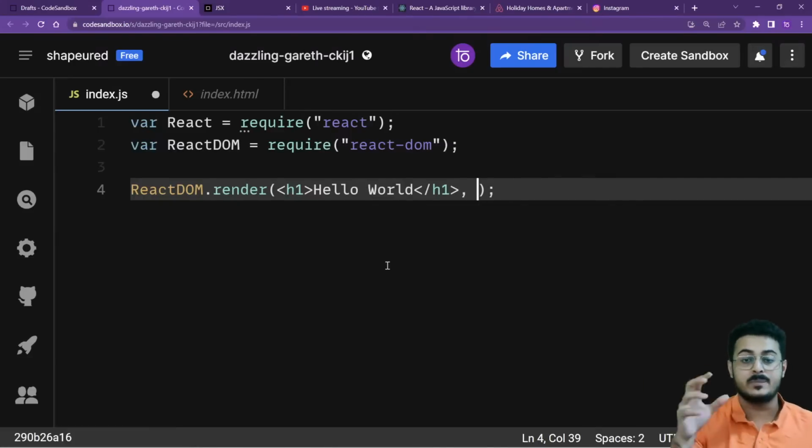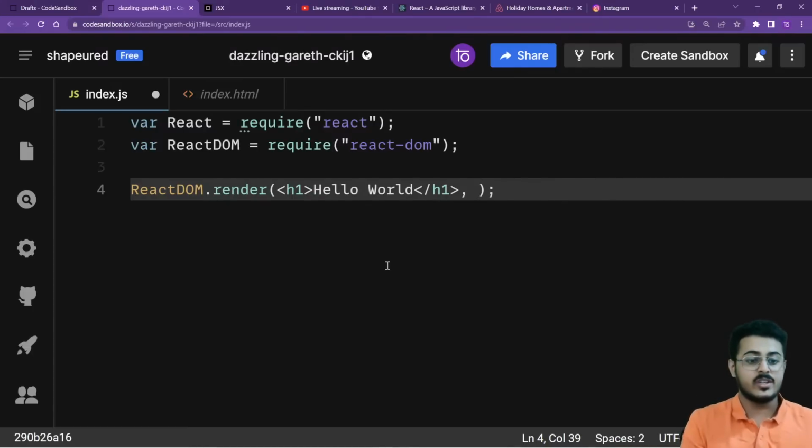That document node is basically to access the DOM tree, not doctype. I'm not talking about doctype, I'm talking about the document node itself. That node is what helps you access the entire DOM tree.